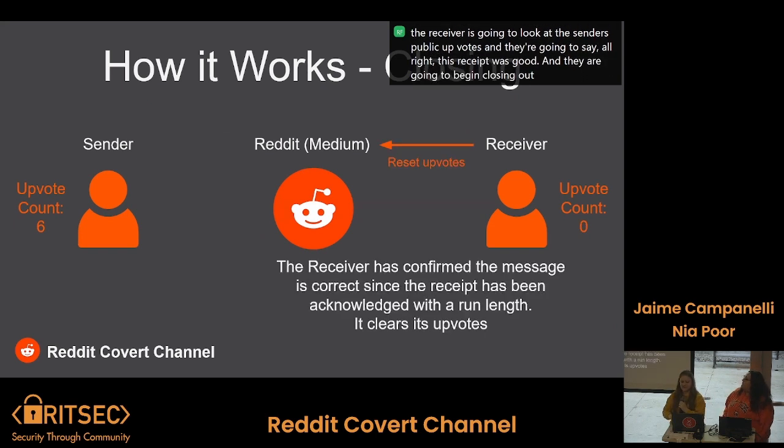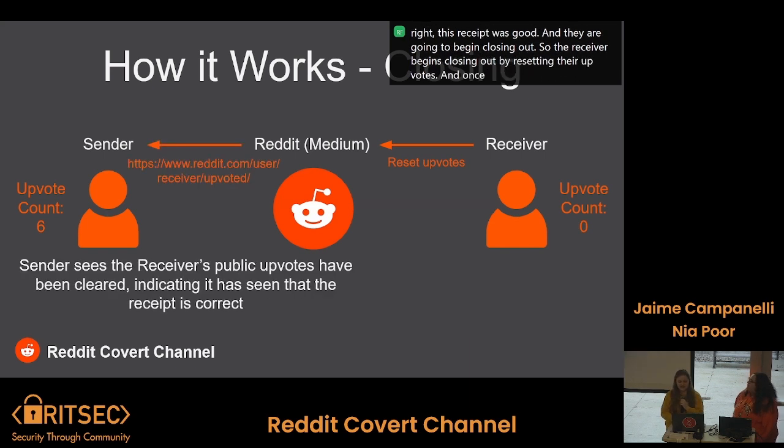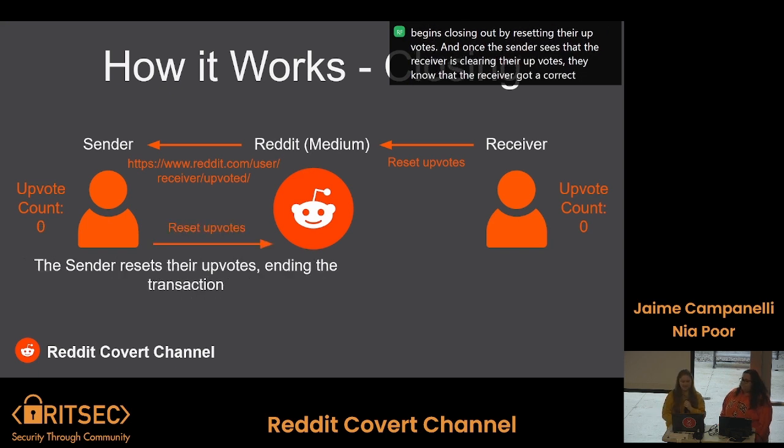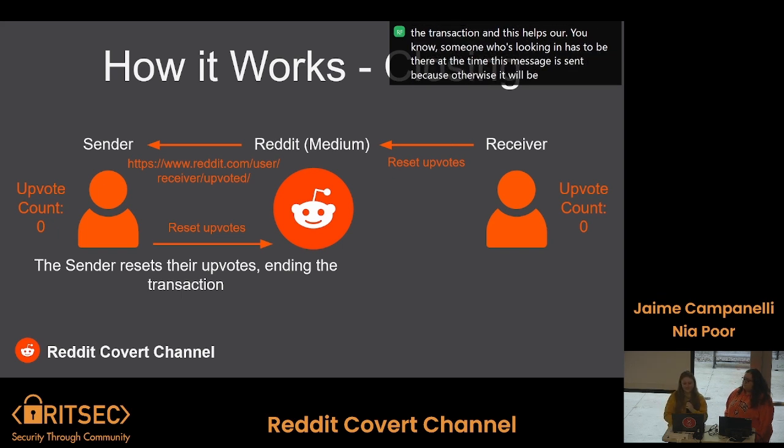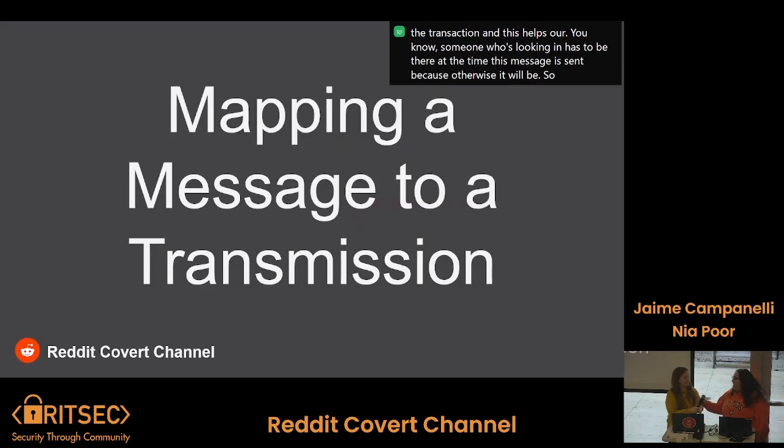So the receiver begins closing out by resetting their upvotes, and once the sender sees that the receiver is clearing their upvotes, they know that the receiver got a correct message, and they will clear their own upvotes. So this ends the transaction, and this helps our covert channel because someone who's looking in has to be there at the time this message is sent, because otherwise it will be deleted afterwards. So I just want to say that this is kind of like a TCP handshake. So, the SYN, the ACK, the SYN-ACK, whatever. But try to think of it like that.